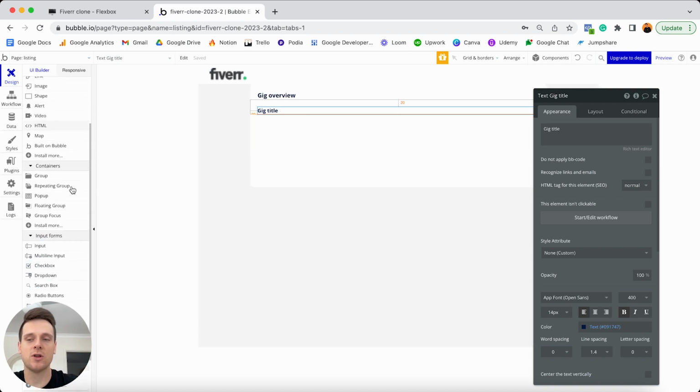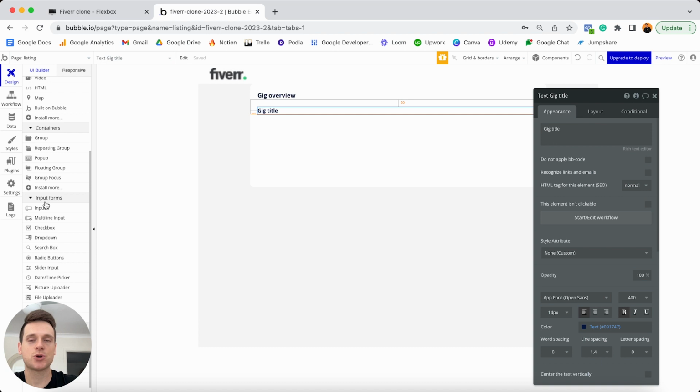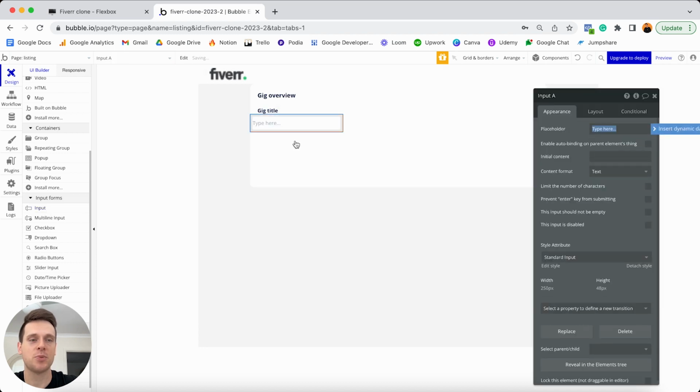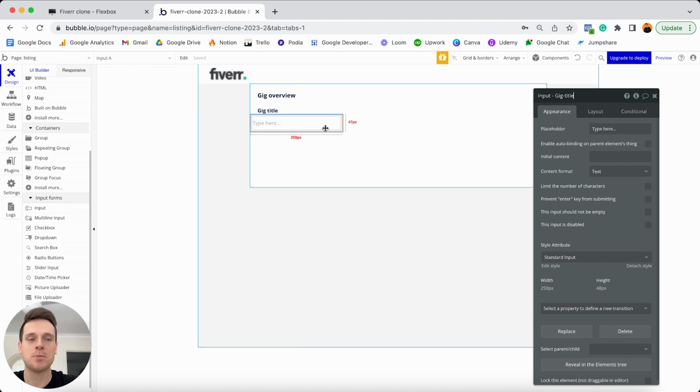So if we're scrolling down to our input forms, if we're storing the title of a product, this is just going to be a fairly straightforward process. All we're going to need is a regular input field. So I'm going to add this into our group. And the first thing I'm going to do is update the title of this. And I'm going to call this input gig title, so that way when I create a workflow in a moment, I know exactly which input field to reference.